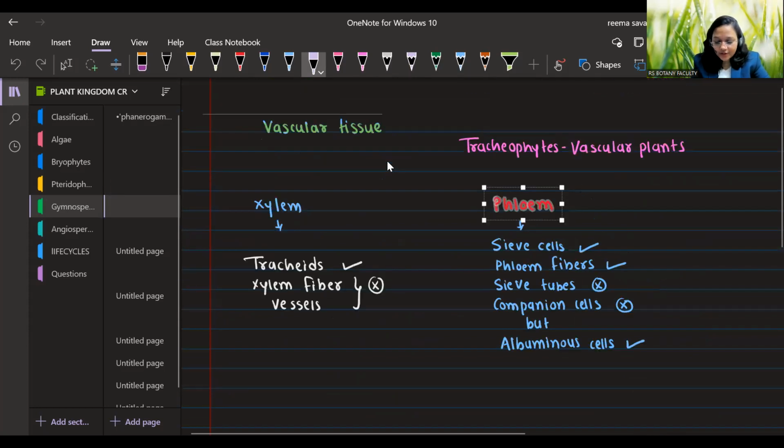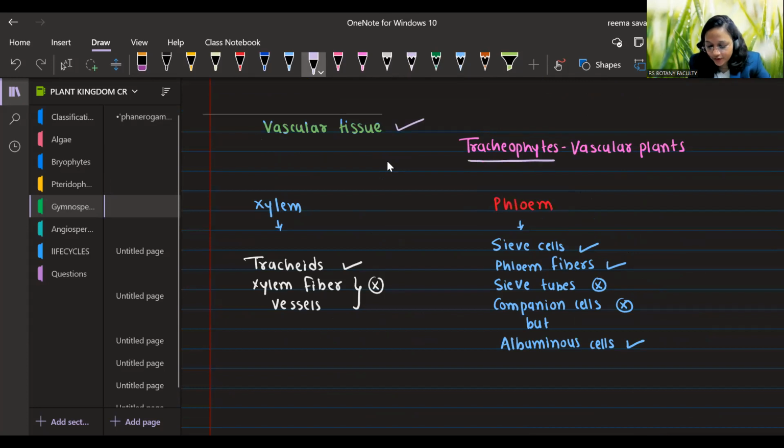Next one, vascular tissue. So they are tracheophytes. So which are the first tracheophytes? We already know they are pteridophytes. From pteridophytes, vascular tissue develops, right? So vascular tissue is present in gymnosperms, obviously they are tracheophytes. So which three plants are tracheophytes? Pteridophyte, gymnosperm, angiosperm. So they have xylem, they have phloem.